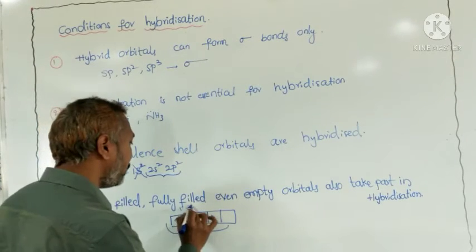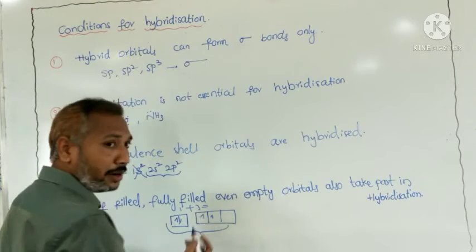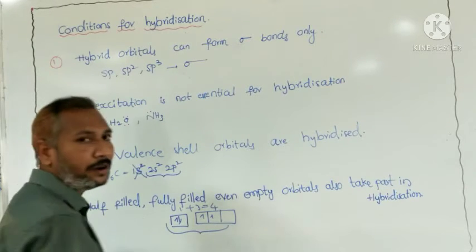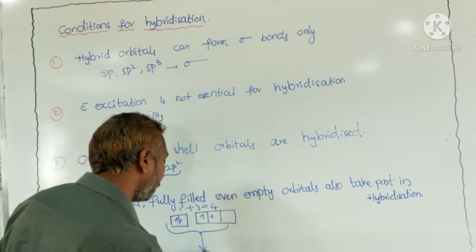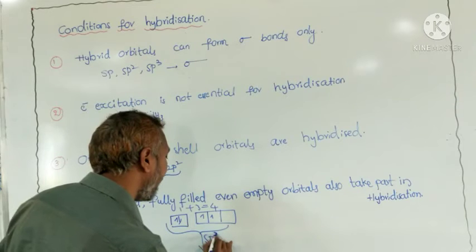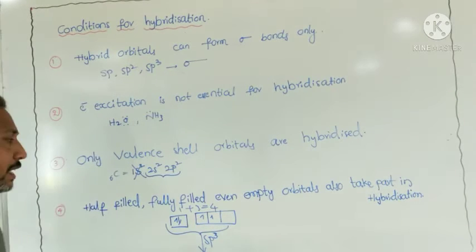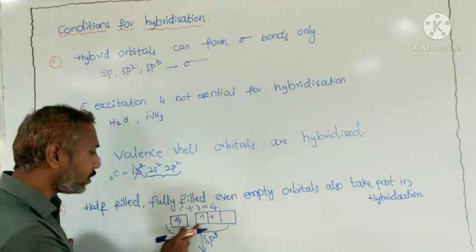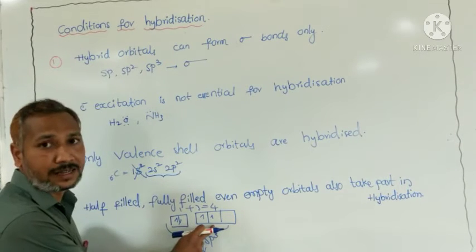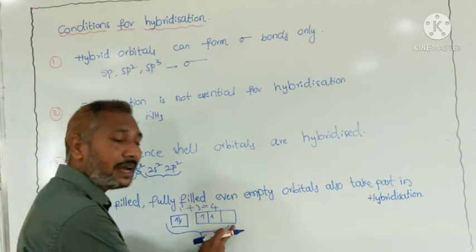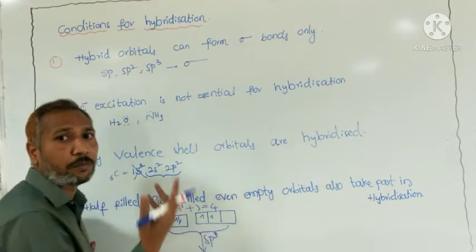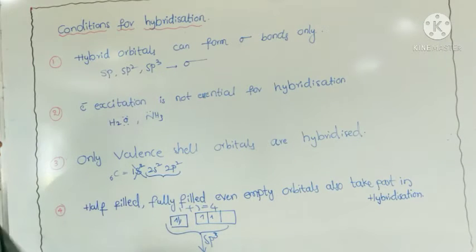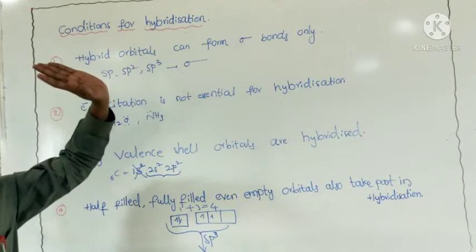It is 1 plus 3, so how many hybrid orbitals in total? 4 hybrid orbitals it can form. Simply, 4 means sp3. But here, what is the meaning? One is a fully filled orbital, two are half filled orbitals, and even empty orbitals also take part in the hybridization. These are the conditions for hybridization.